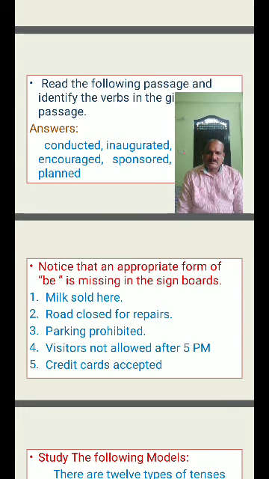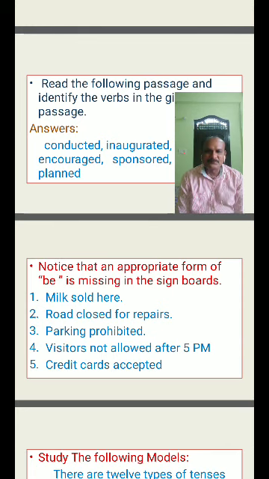First of all, you understand subject is there in every sentence, verb also is there, object also there. The verbs in all sentences are in V3 form, past participle: sold, closed, prohibited, allowed, accepted. Like this, all the verbs belong to V3 form. It means all these sentences are in which voice? Passive voice. So here the be form is missing.